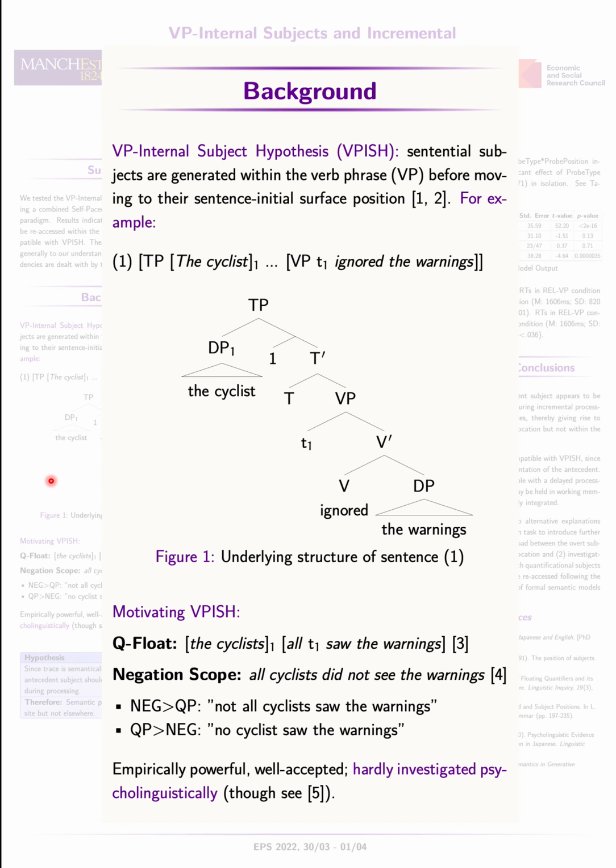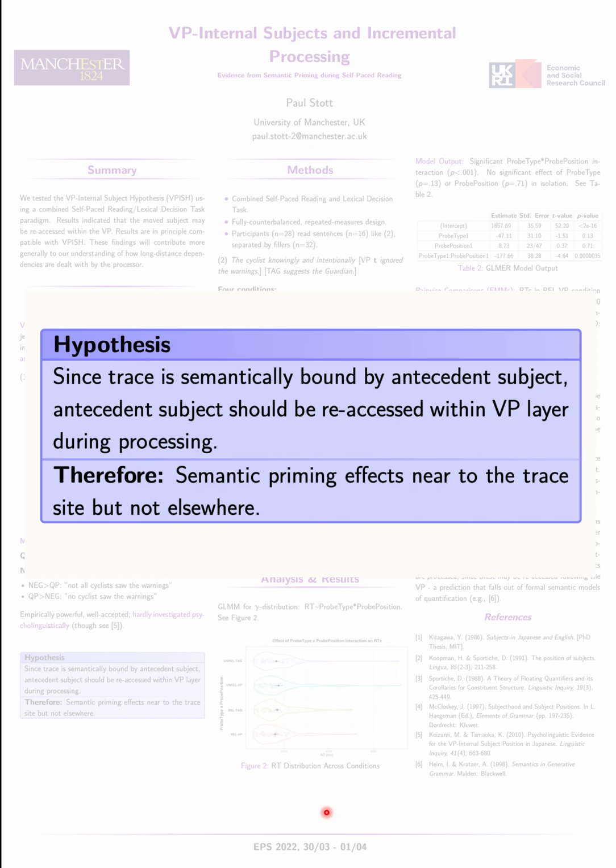The VP internal subject hypothesis, also known as VPISH, claims that sentential subjects are generated within the verb phrase before moving to their surface position. This hypothesis is well motivated in the theoretical syntax and semantics literature, it's empirically powerful, and it's well accepted in that literature, but it's hardly been investigated psycholinguistically, though there has been some work done on Japanese.